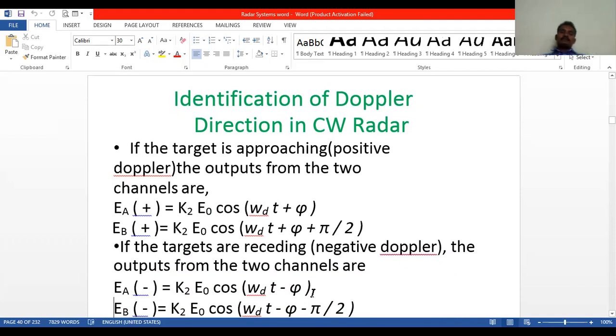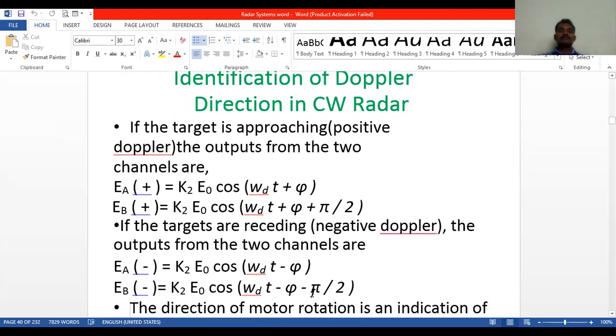Similarly, if the targets are receding, it means the targets are far away from the radar. That is also called the negative Doppler effect. The outputs from the two channels are represented as EA of minus. So minus sign indicates a receding target. Positive sign indicates that the target is approaching the radar. So EA of minus is equal to K2 into E naught into cos omega dt minus pi, and EB of minus is equal to K2 into E naught into cos of omega dt minus pi by 2.